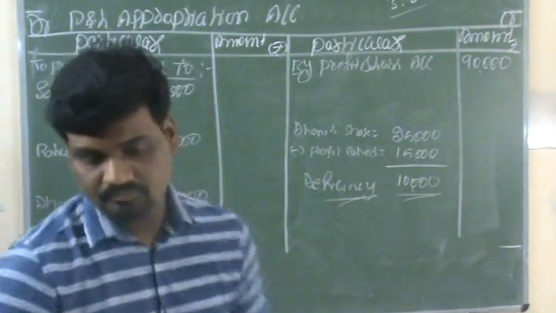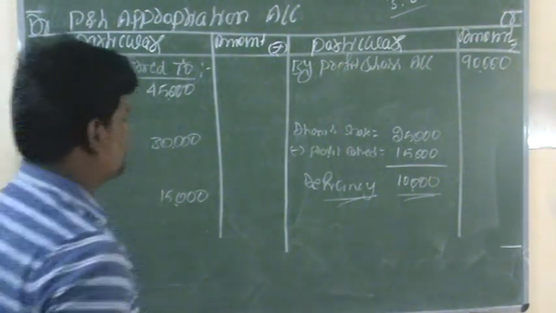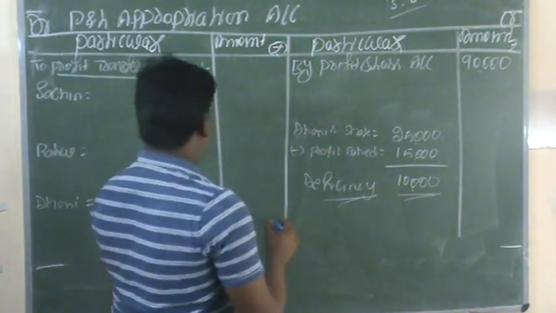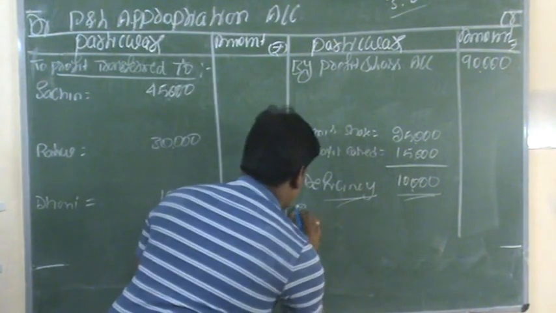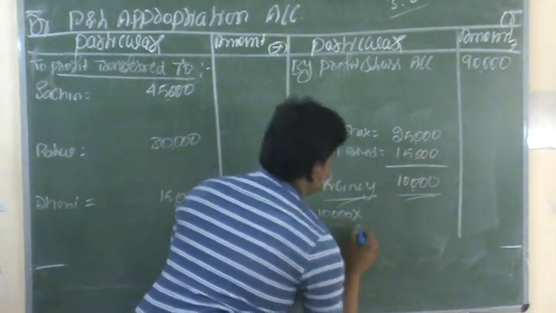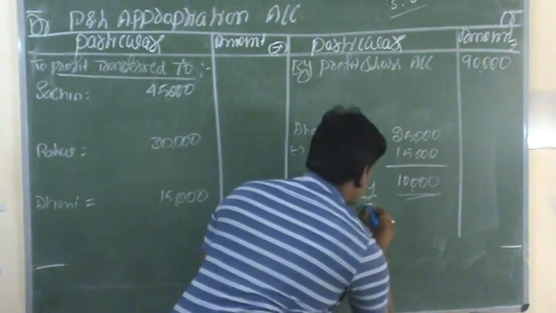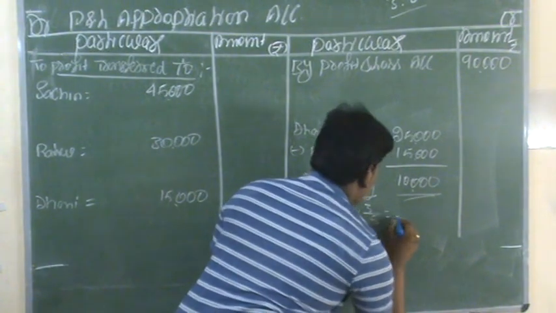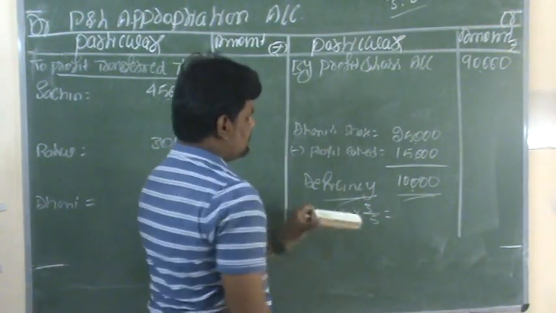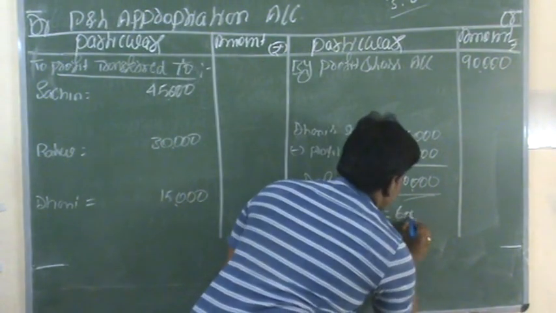So the first partner, Sachin: 10,000 into 3:2, 3 plus 2 is 5. 3 divided by 5 we have to calculate. 10,000 into 3 by 5, we will get 6,000.